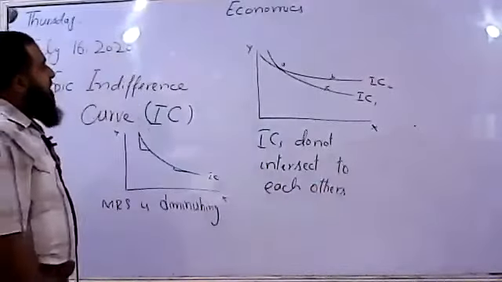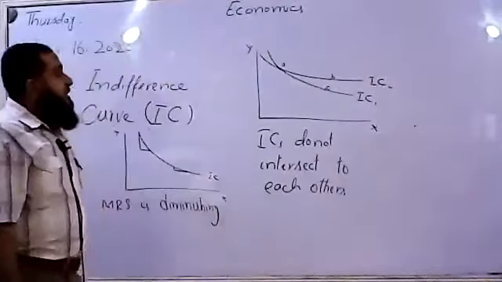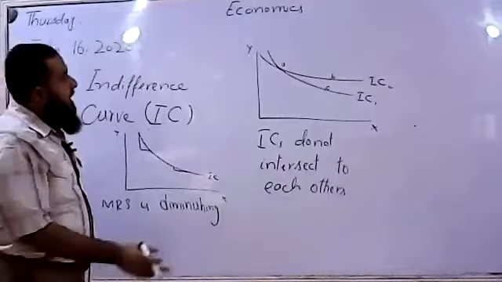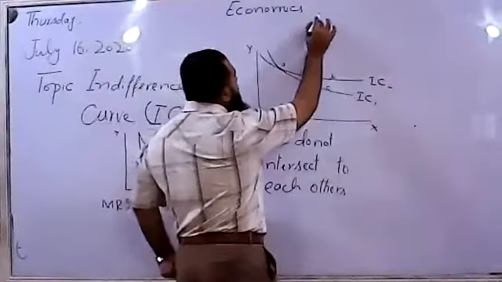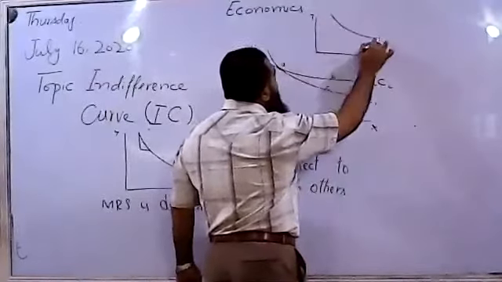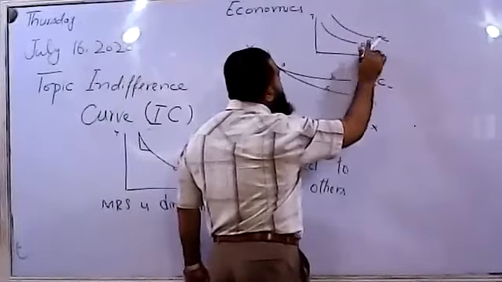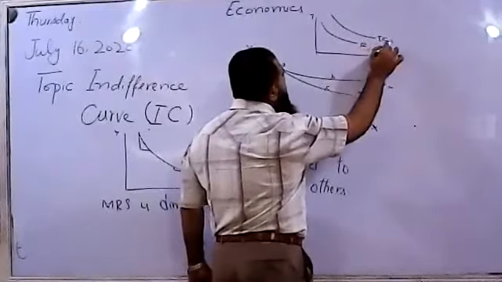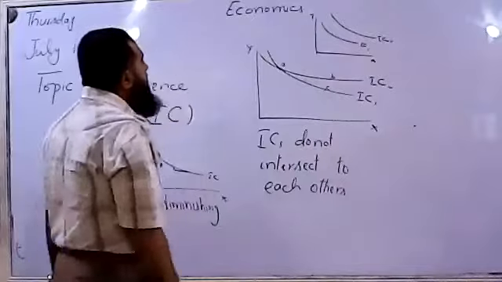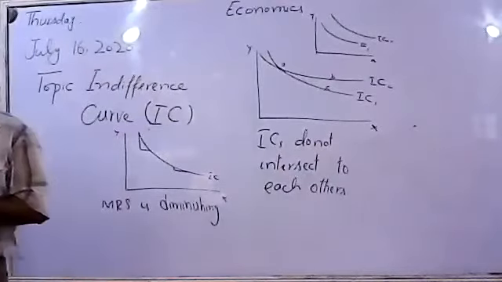So it is not possible that two indifference curves will intersect each other. All the points lying on one indifference curve should have the same level of satisfaction, whereas the points lying along another indifference curve should have a different level of satisfaction. So we cannot say that two indifference curves are going to intersect with each other.